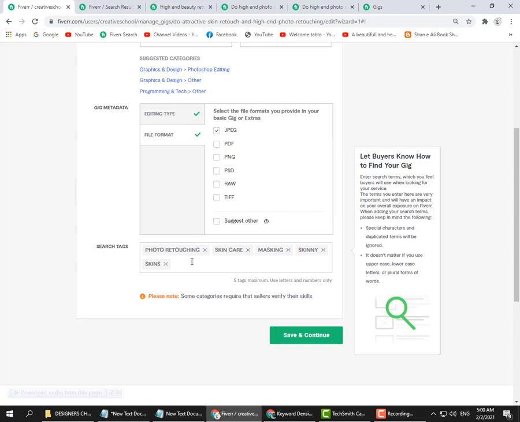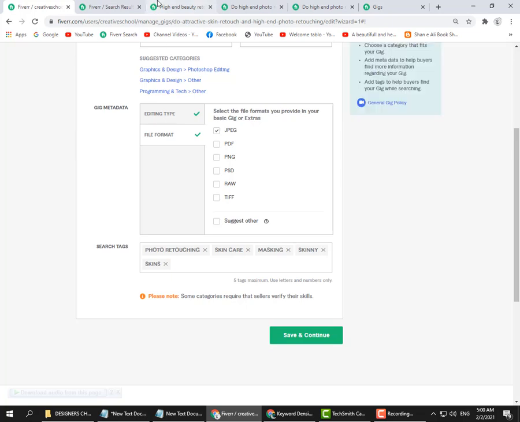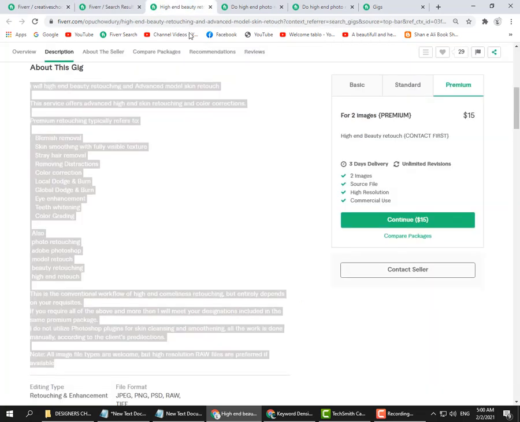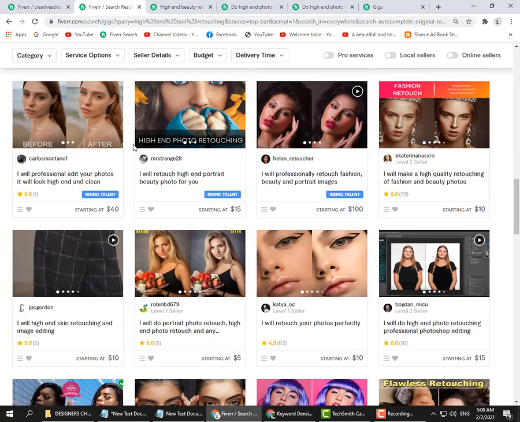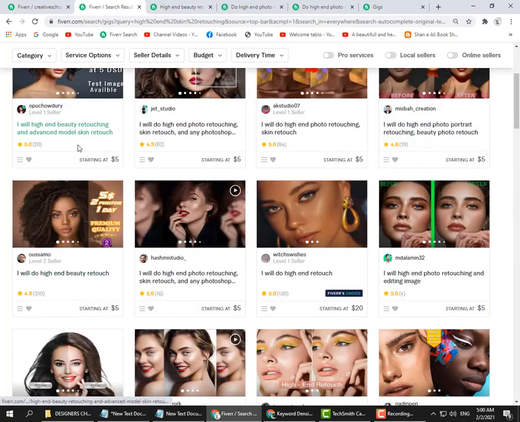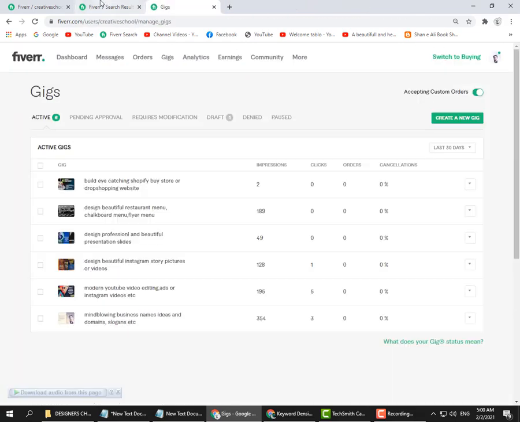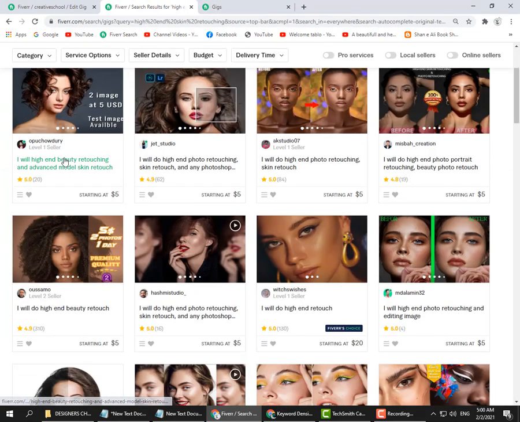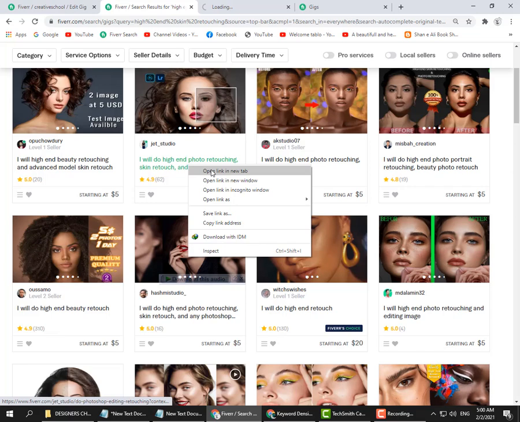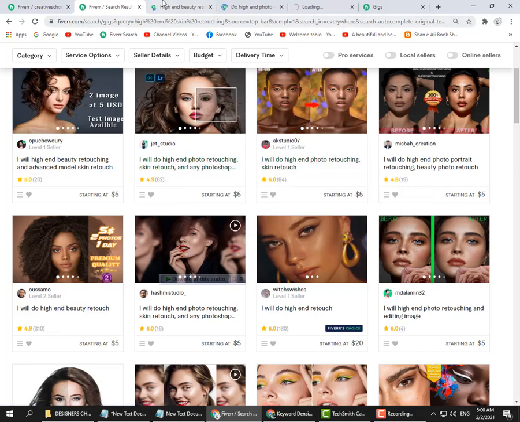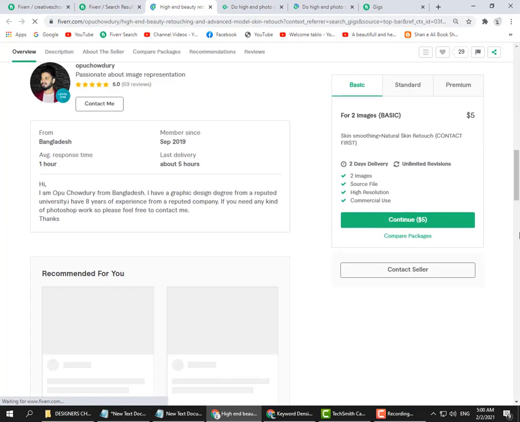Now search tags: you will type here the search tags where people search. If you don't know search tags, then you can right click here, and I will close these tabs. You right click here and open in a new tab and go to the bottom.